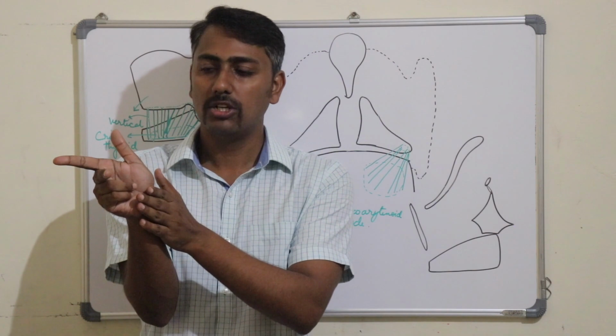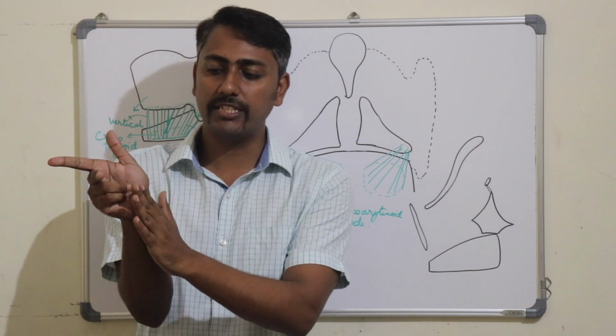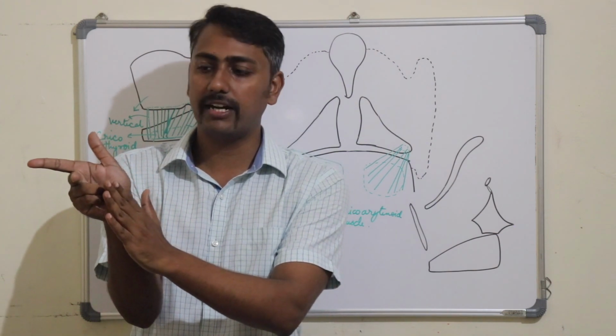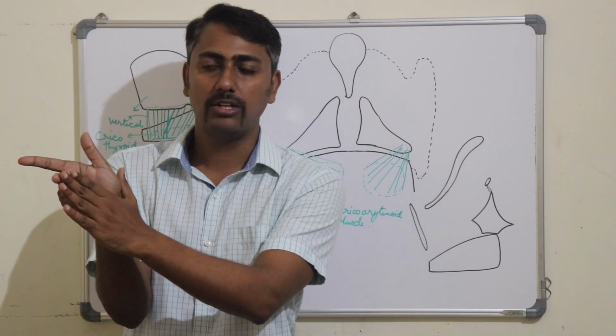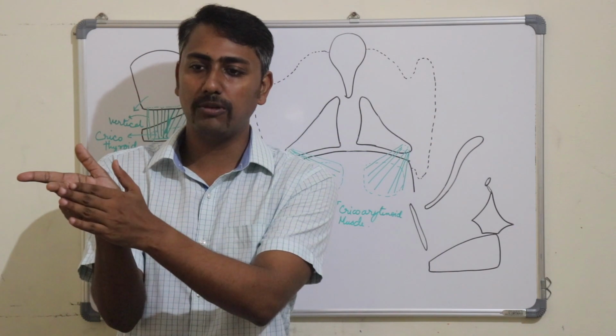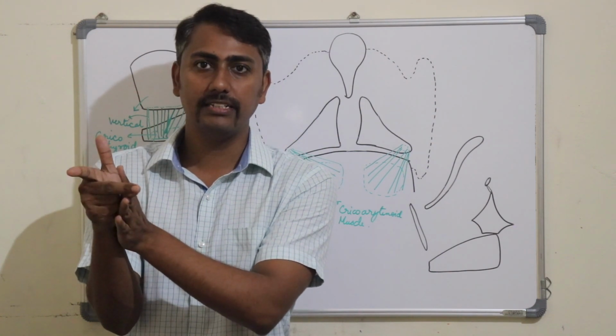And let us assume this is the cricoid cartilage and this is the posterior surface of the lamina of the cricoid cartilage. So the posterior cricoarytenoid was taking origin from the posterior surface of the cricoid cartilage to the posterior surface of the muscular process of the arytenoid. So whenever it contracts, it will pull the muscular process laterally.